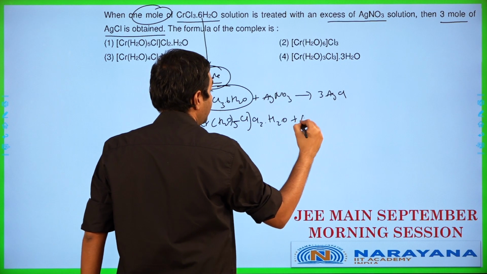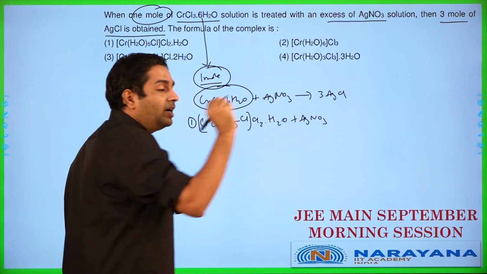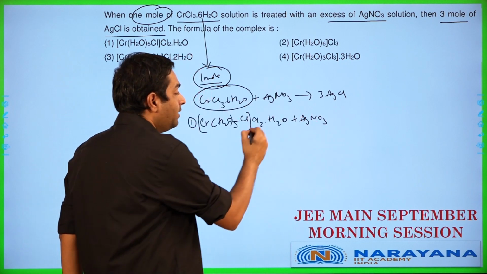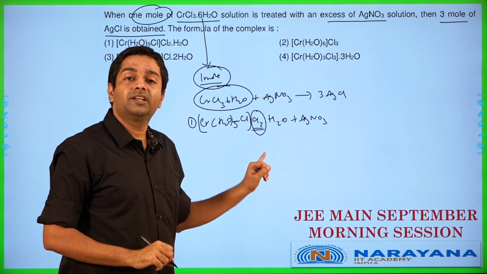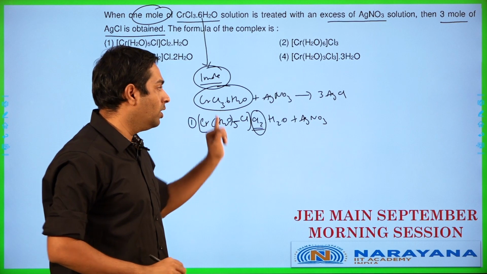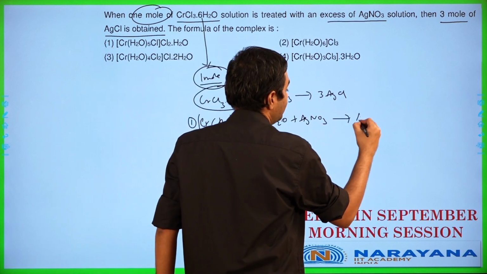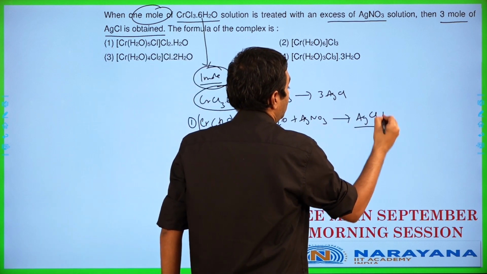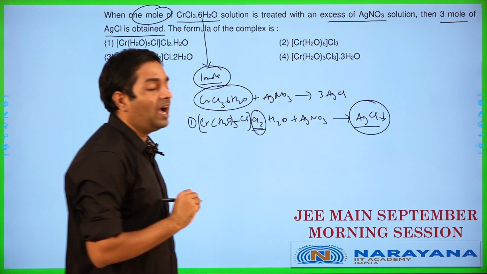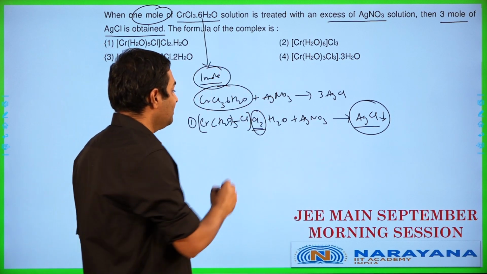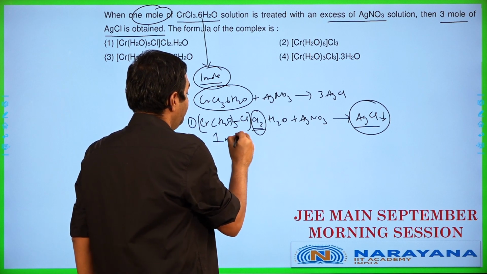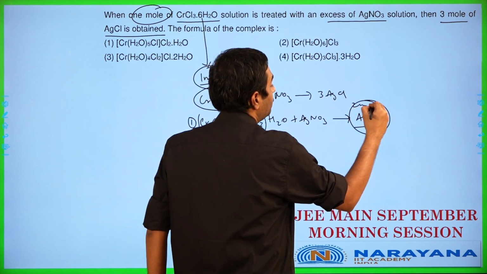When this reacts with AgNO3, pay attention here: only the chlorines present in the ionization sphere, that is only the Cl minus ions in the ionization sphere of the compound, will get precipitated as AgCl. That means in this case, 1 mole will give me 2 moles.